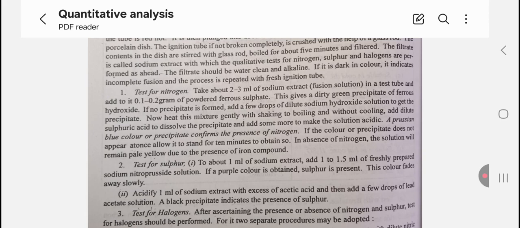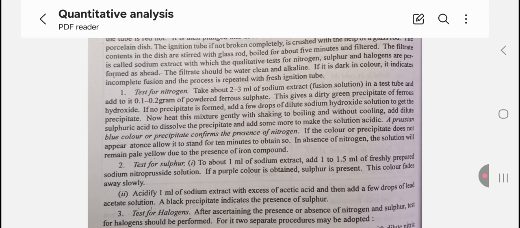This gives a dirty green precipitate of ferrous hydroxide. If no precipitate is formed, add a few drops of the dilute sodium hydroxide solution to get a precipitate. Now heat this mixture gently, shaking, to boiling and without cooling it. Add dilute sulfuric acid to dissolve the precipitate and add some more to make the solution acidic.